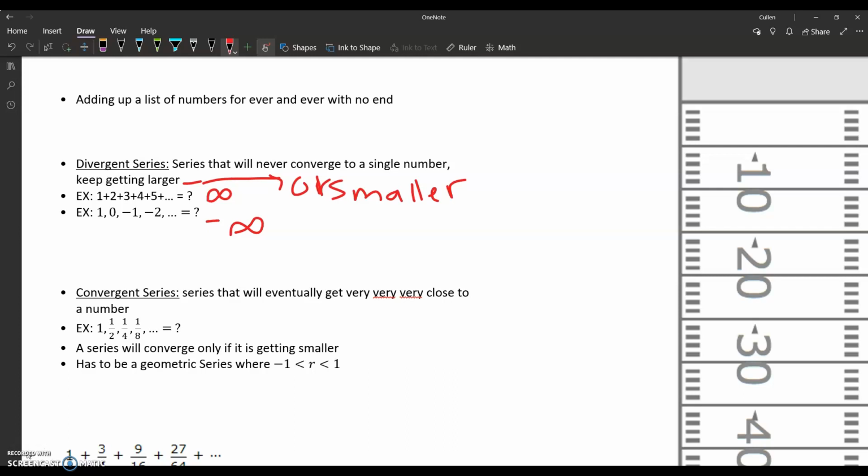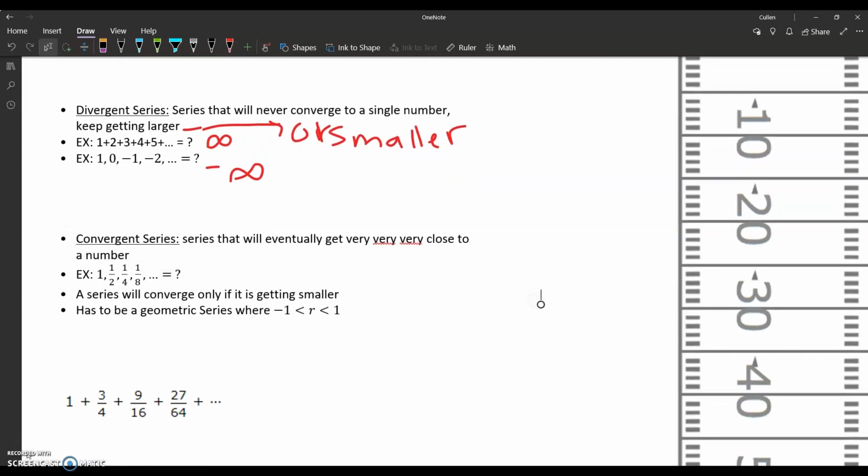So let's talk just for a second about some kinds of series that are called convergent series, that would converge to a single number. Or I guess technically it would get, let me underline an important thing going on here, it would get very, very close, and ignore my red lines here. Bad grammar, but it would get very, very, very close to a number. For example, let's look at this one right there.